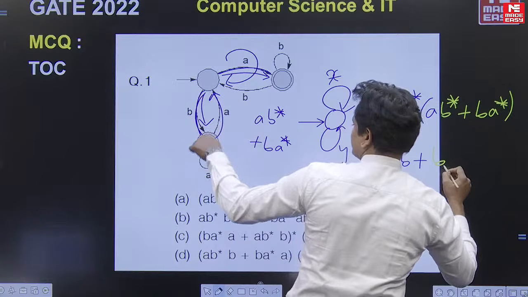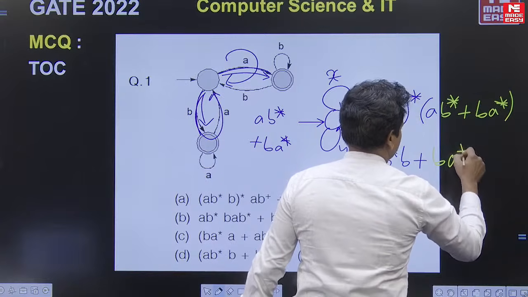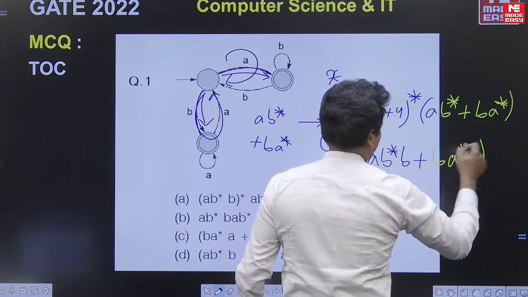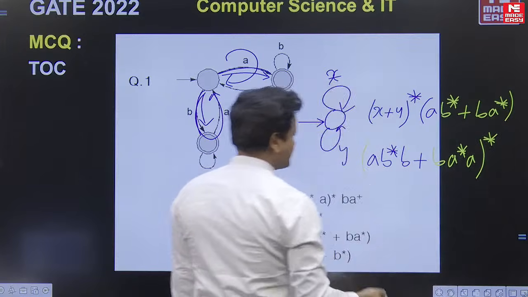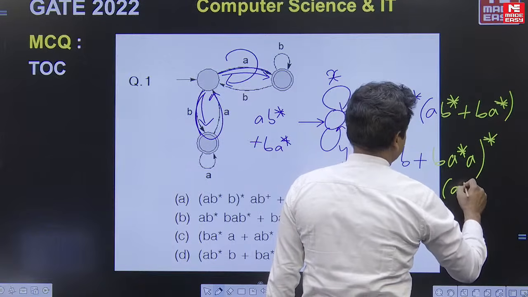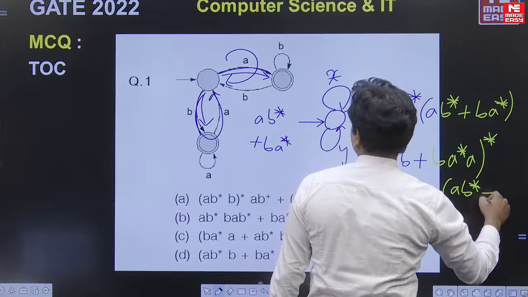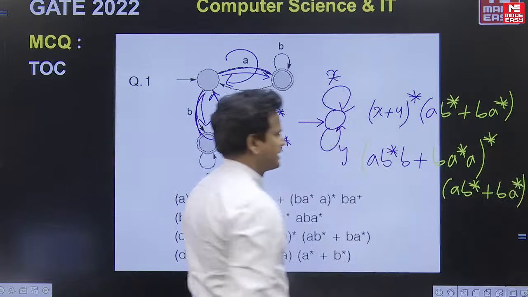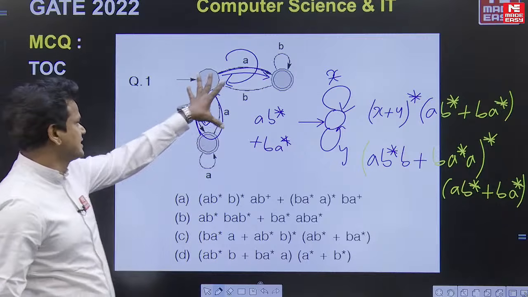This is b, this is a star, and again it can come back to this a whole star. After that it can stop either here or here, followed by ab star or ba star. This is the regular expression for this finite automaton.